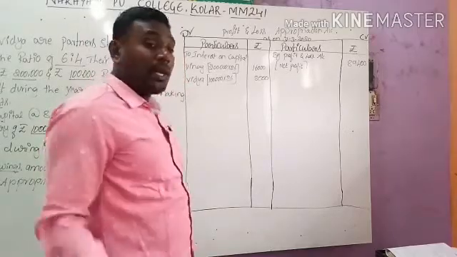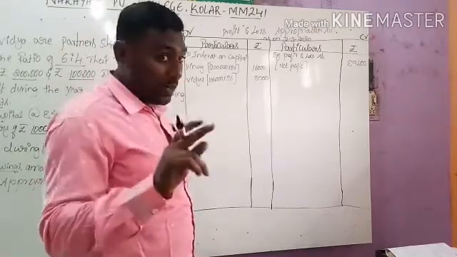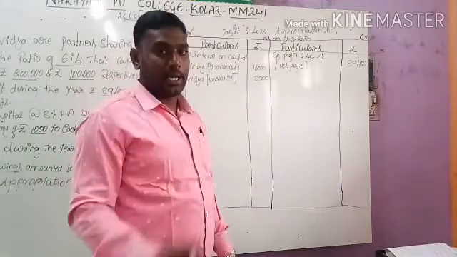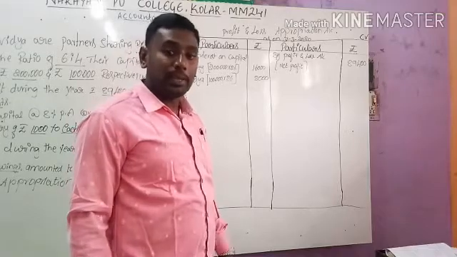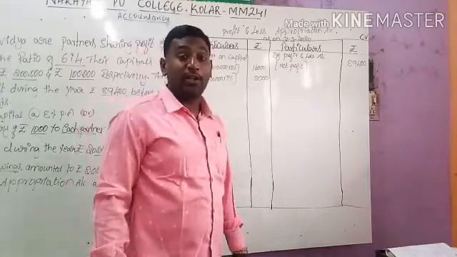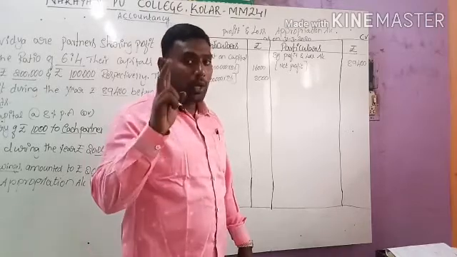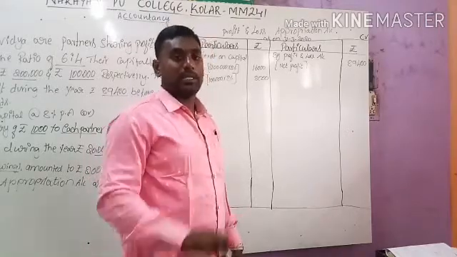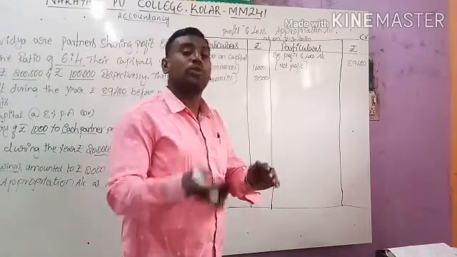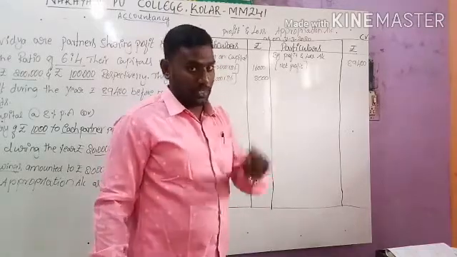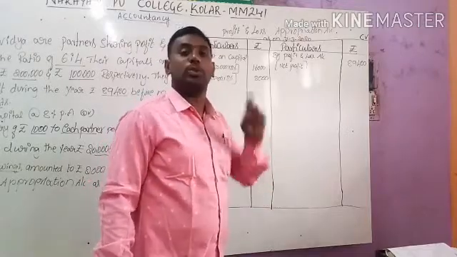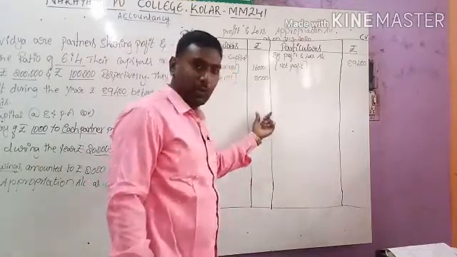It says allowed a salary of rupees 1,000 to each partner per month. Per month means monthly they will get a salary of rupees 1,000. In one financial year there are 12 months, and 12 months is considered as 1 year. So if monthly salary is given, we should multiply it by 12 months. Suppose annual salary is given, we should not multiply. We should directly record it in the amount column.